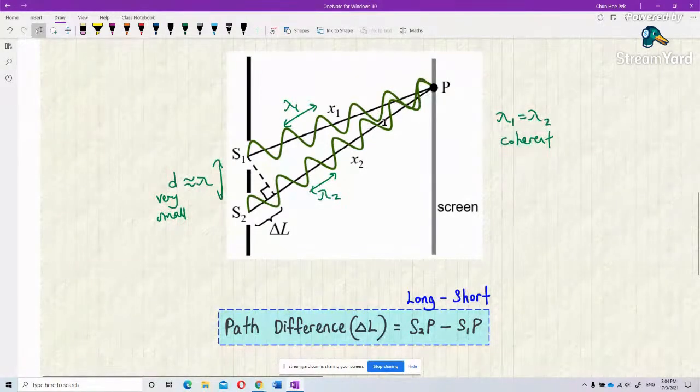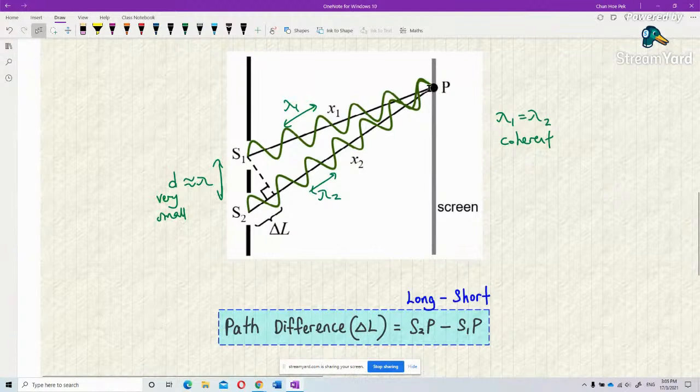So you see, at this point P, it receives wave from source 1 and also wave from source 2. Which source's wave has to travel a longer distance?